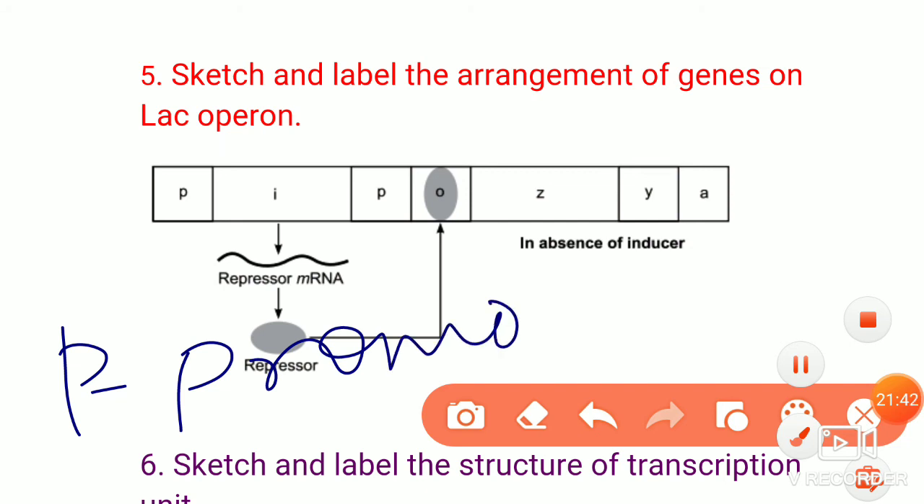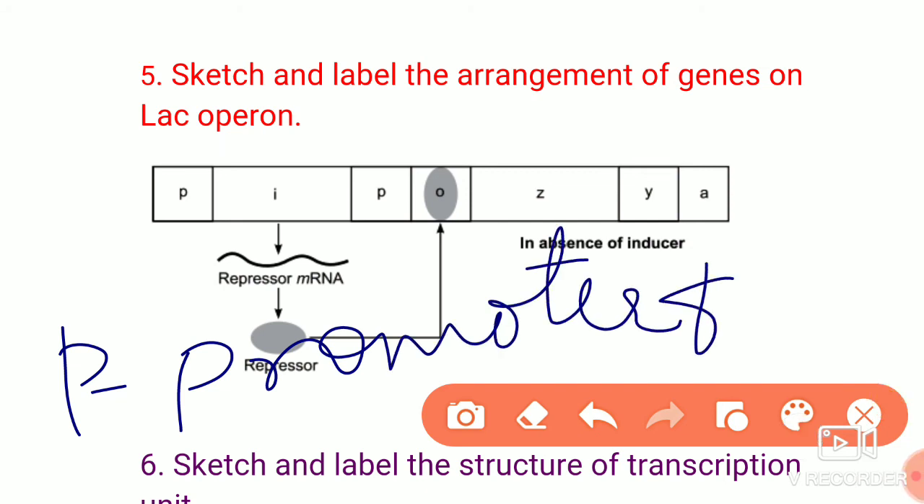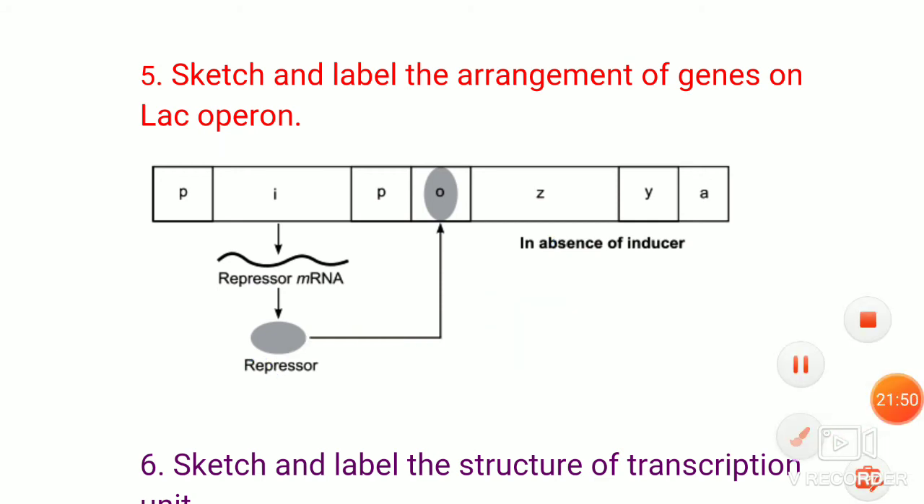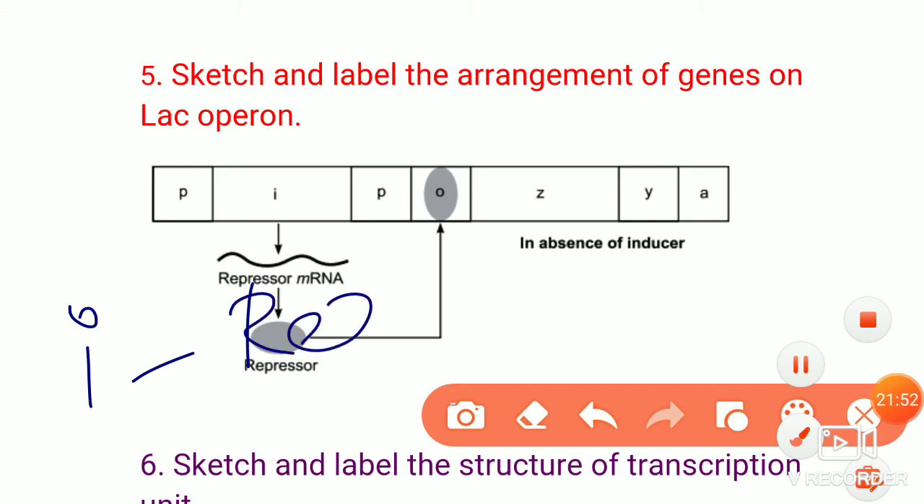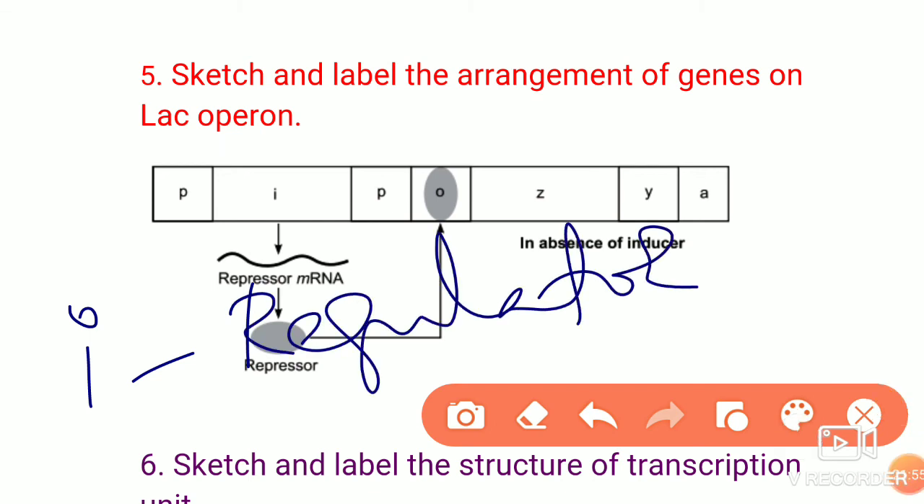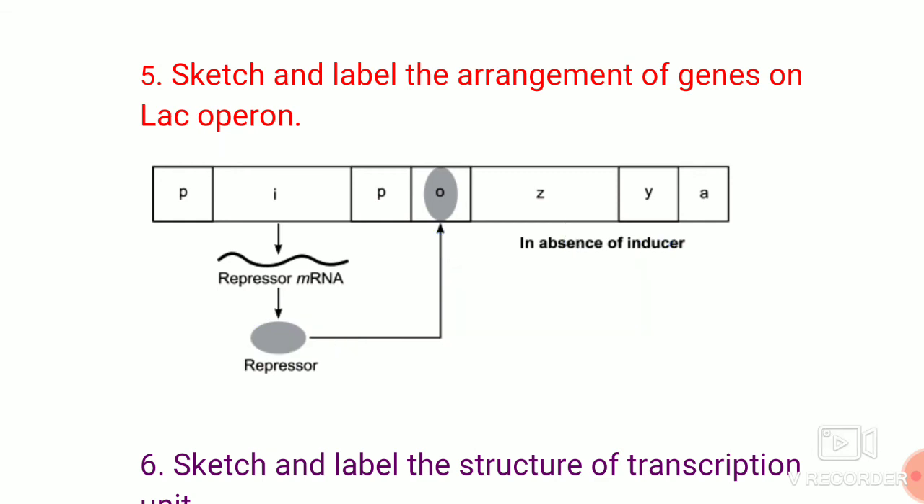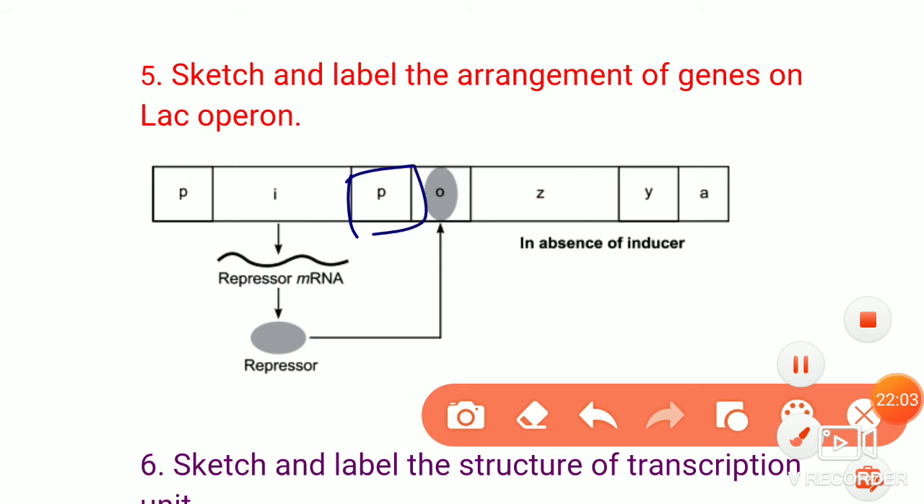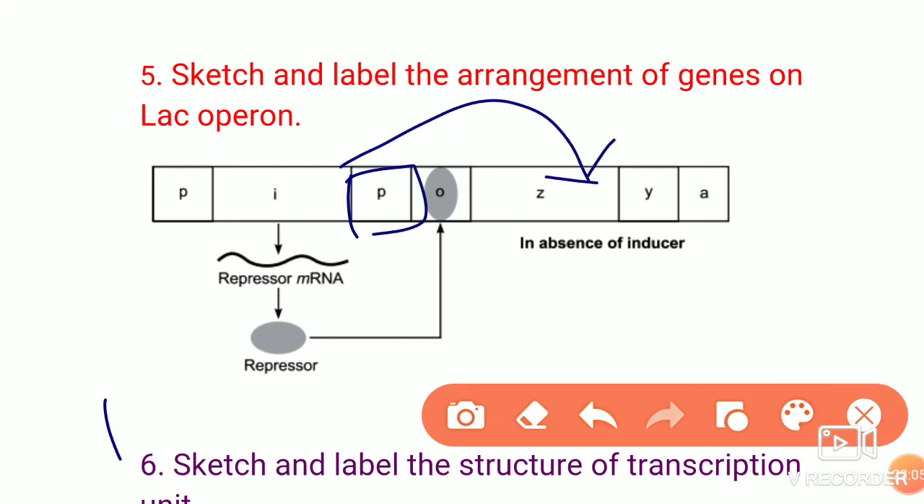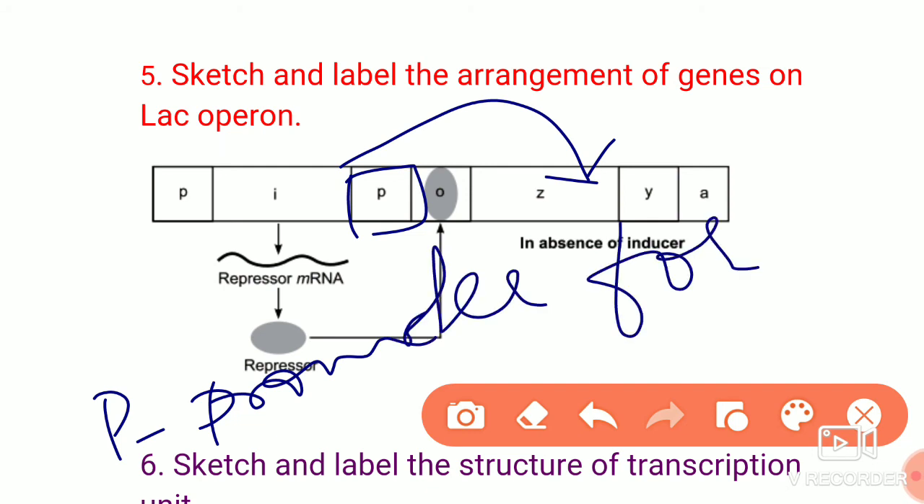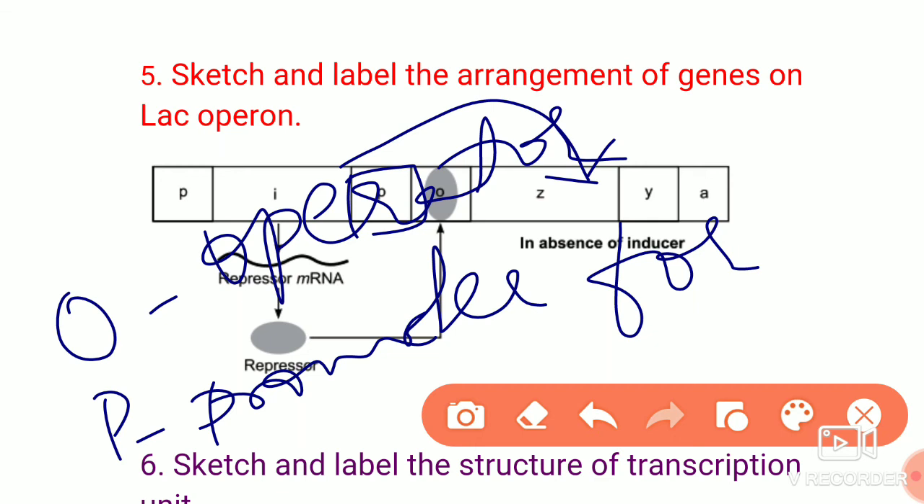So promoter, promoter for what? Promoter for the regulator gene, you have to write. Next I, what is it? Regulator gene. Next P. What does P mean? P means promoter for structural genes. You have to write promoter for structural genes. Next O, operator for structural genes. Completely you have to write like this.